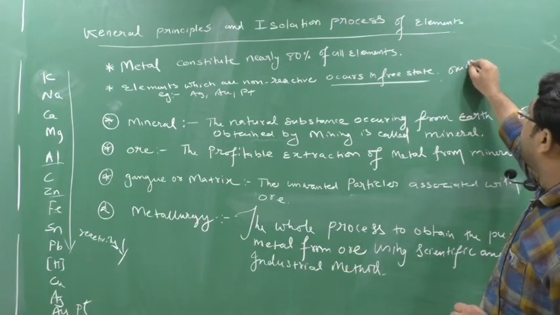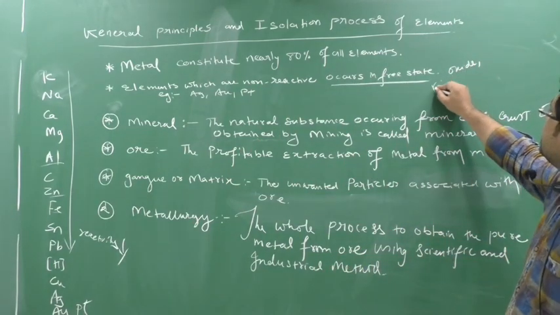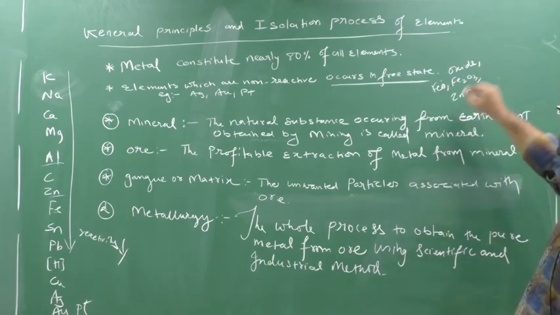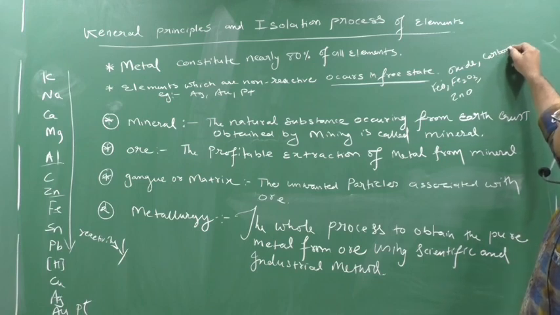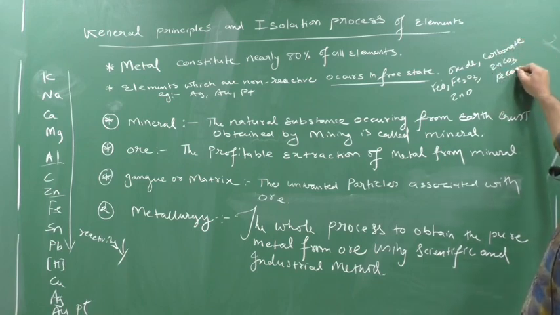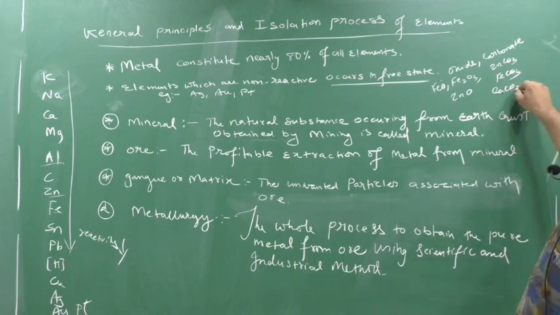Either they will be in oxide form, you know, FeO, then Fe2O3, then zinc oxide, yes or no? Or they will be in carbonate form, yes or no? Carbonate, like zinc carbonate, then iron carbonate, yes or no? Then you can say calcium carbonate, yes or no?